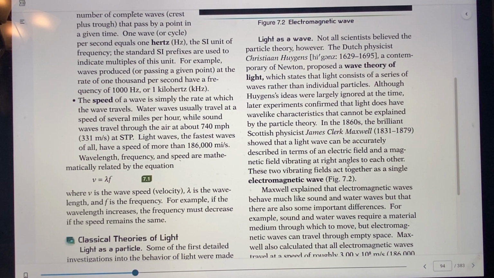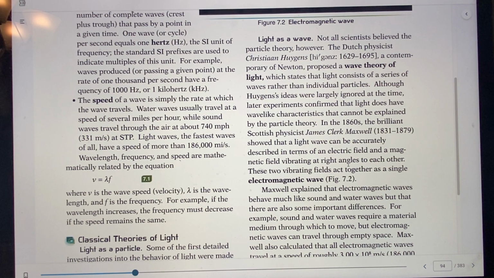A high frequency would be a wave that's going back and forth very, very fast, like I was going back and forth very fast. It would have very short wavelengths, right? But if it was a very long wavelength, it's going back slowly, and those would be big waves. That way, the frequency you count is going to be a lot less. So you can see how that equation works, with velocity and frequency.